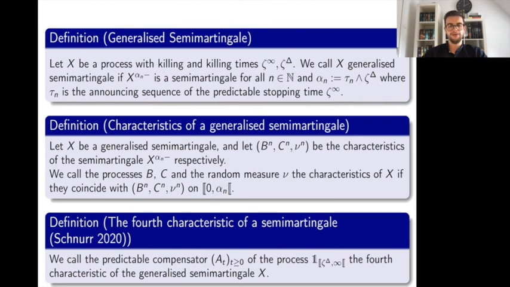And by the definition we clearly see that the idea is not to compensate the height of the jump, which, as I mentioned before, is infinity, but to compensate the time at which it occurs. And with the help of this fourth characteristic of a generalized semi-martingale, we are able to characterize a generalized semi-martingale.